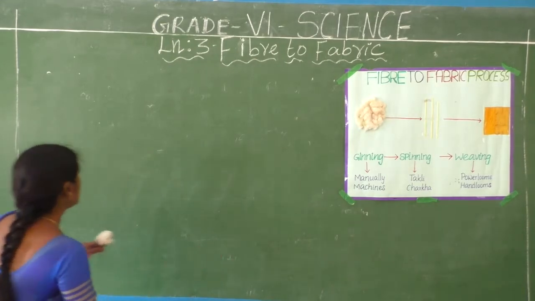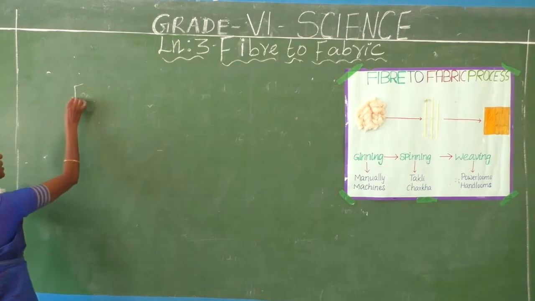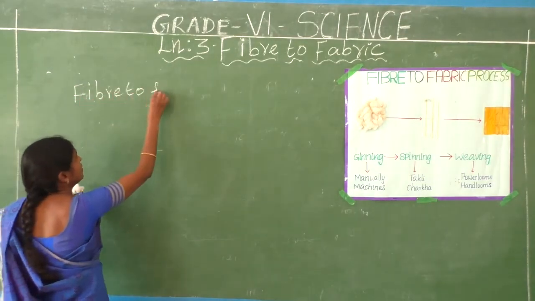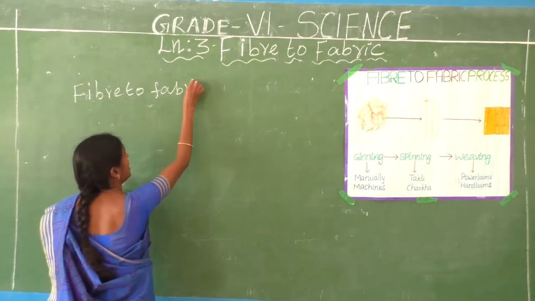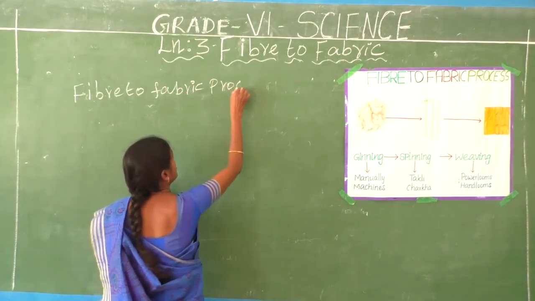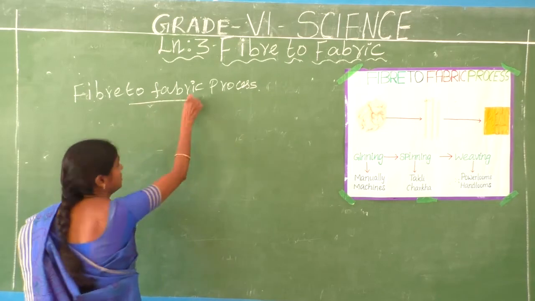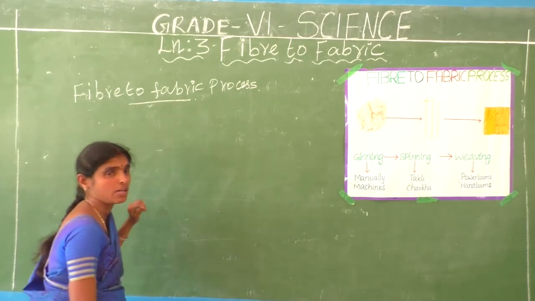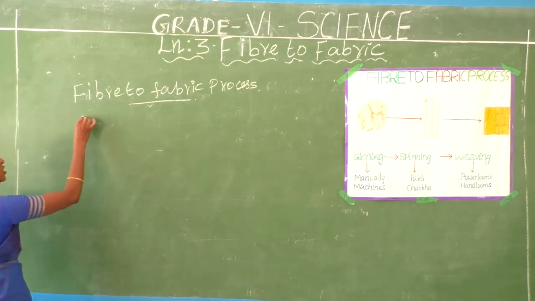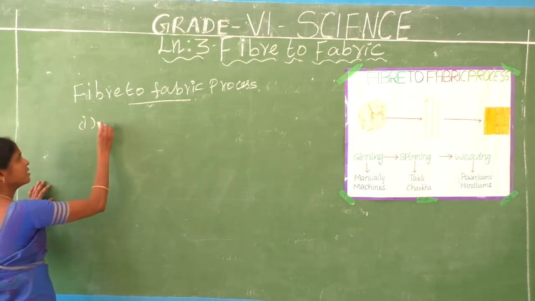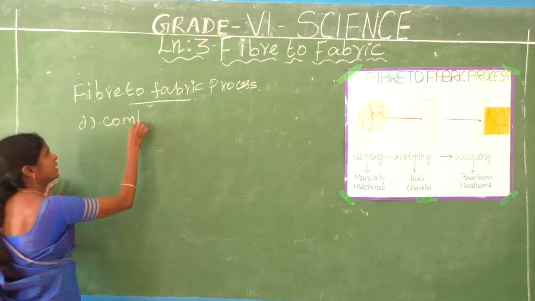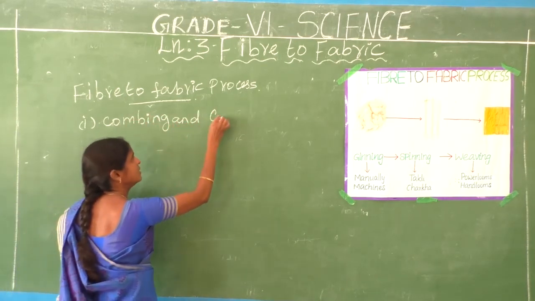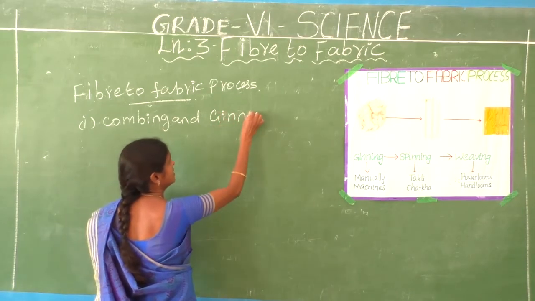How to make a fiber to fabric? What are the processes present in the fiber to fabric process? Okay, see here. The first process is combing and ginning.